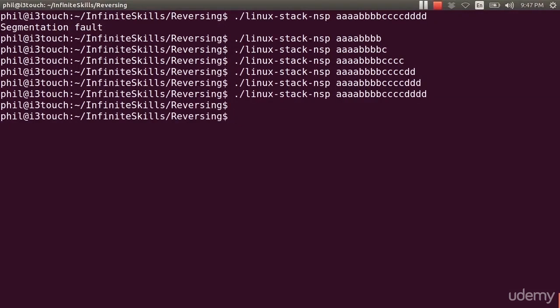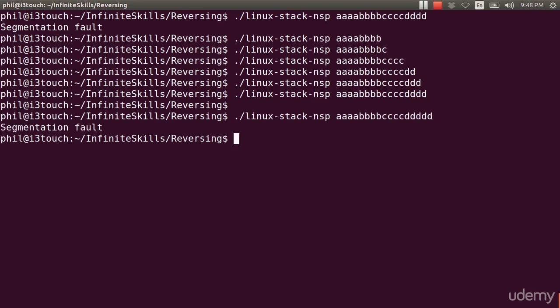Although apparently it worked this time, which is a bit peculiar. Perhaps I missed a character. There we go. And it's failed once again. If I have the stack protector, I'm not going to get the behavior that I want. If I have a stack protector in place, which is the default, it will not allow me to get a seg fault, or in other words, it won't allow me to redirect the program to a different location. We're going to take a little break, and when we come back, we'll look into this a little bit more.